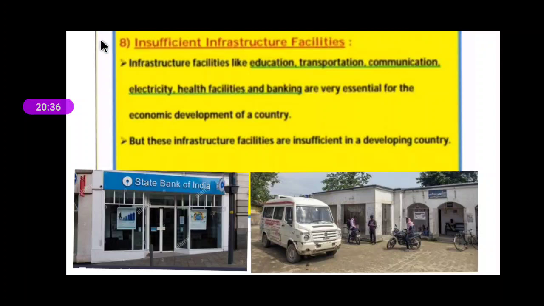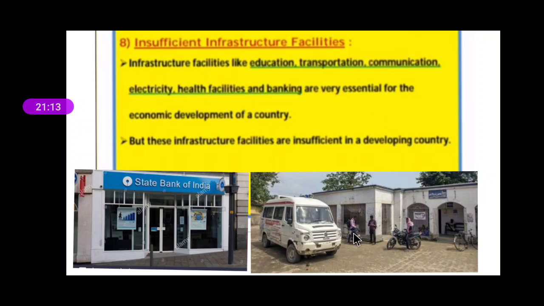Number 8, insufficient infrastructure facilities. What comes under infrastructure facilities? In that we have education, transportation, communication, electricity, health facility and banking. They are very essential for the economic development of a country. So here you can see the picture of a bank, and here it has been shown a health center. Health center means the clinics.